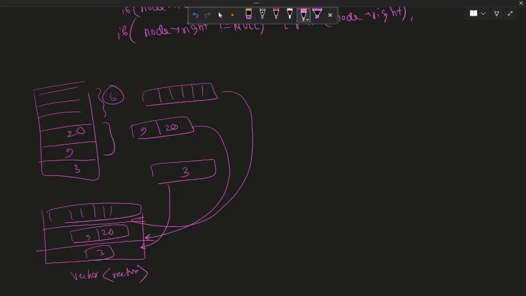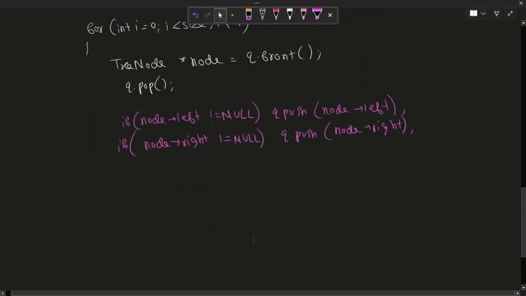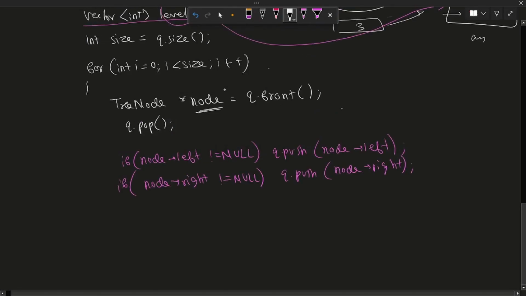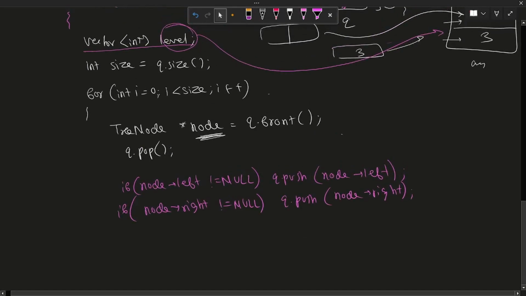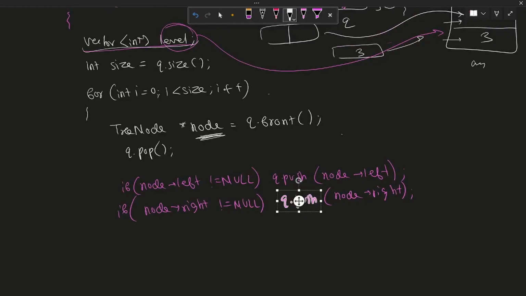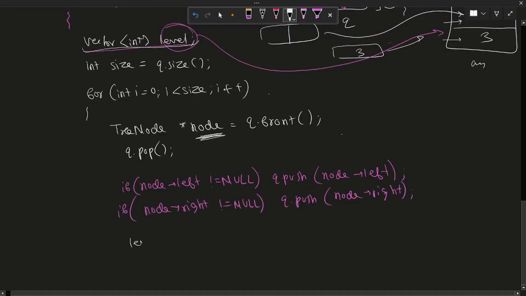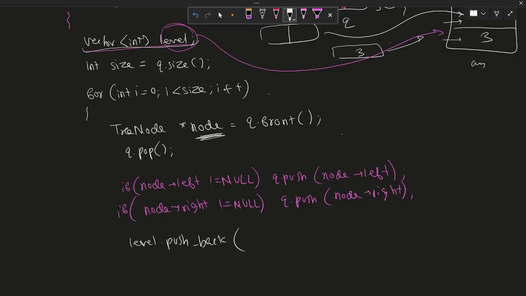What we are doing is every single time when iterating over the queue, we are creating a vector, storing all the elements in, storing the left and right, pushing it into the queue, and putting this vector into our final answer vectors, right? So here after pushing the left and right, we have this as node, so we will push it into this level vector, right? This is where we created a level vector, so we'll write level dot push back. We have to push the value into it, so we'll write node val.